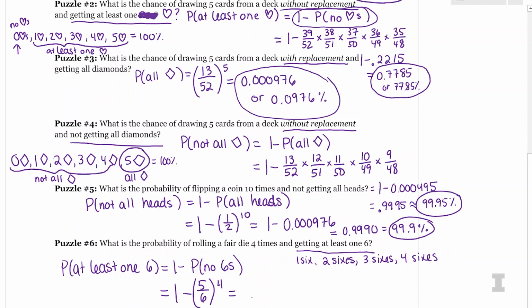So 5/6 raised to the 4th power is 0.482. And then 1 minus that is 0.518, or 51.8% is our chance of getting at least 1 six when we roll a die 4 times.